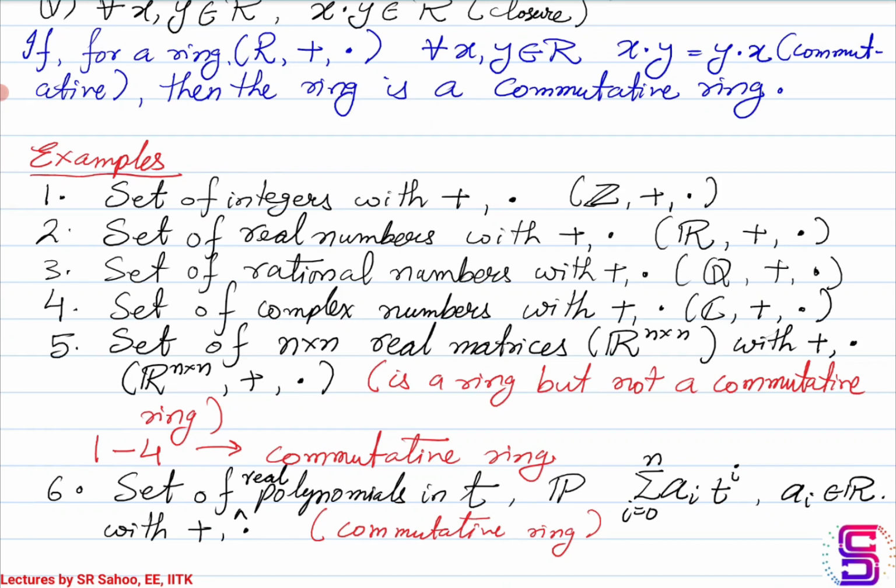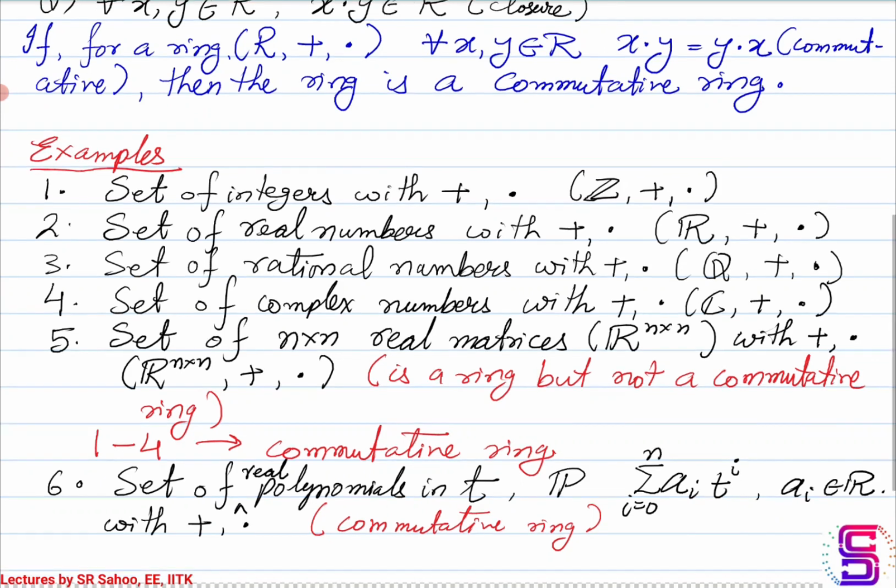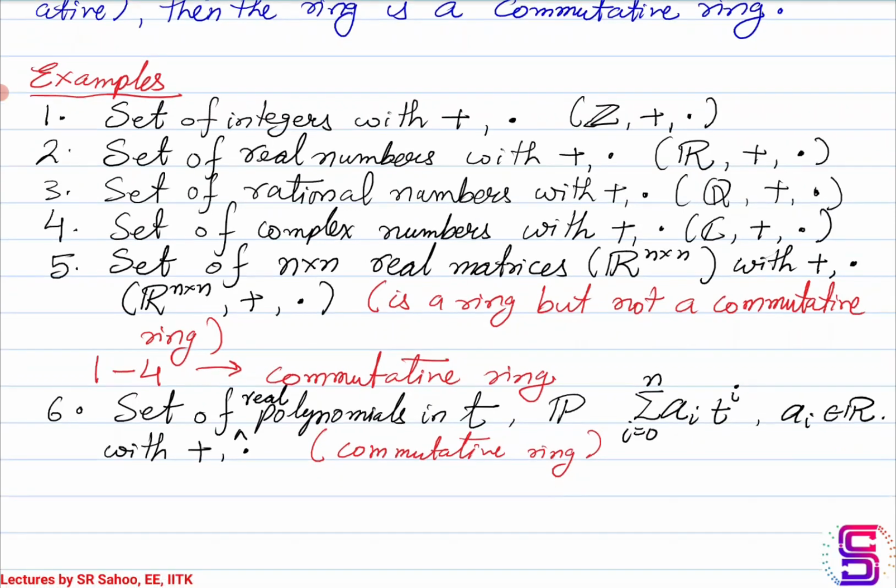Let us come to example number 5, which is a set of real matrices with the addition operation and the multiplication operation. In this case, again you can verify that this is going to be a ring, but it is not a commutative ring because matrix multiplication is non-commutative in general.